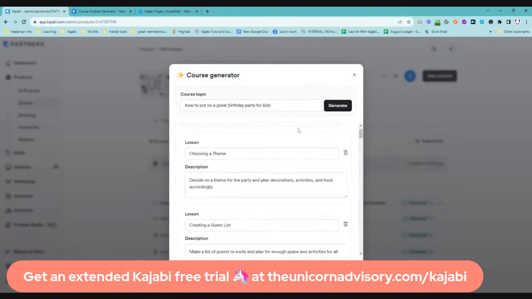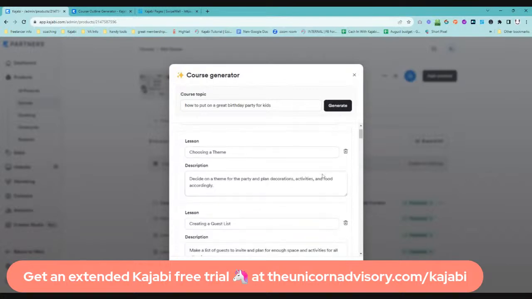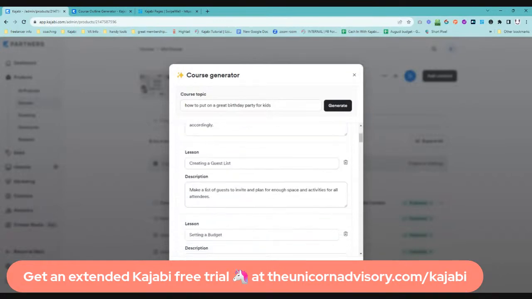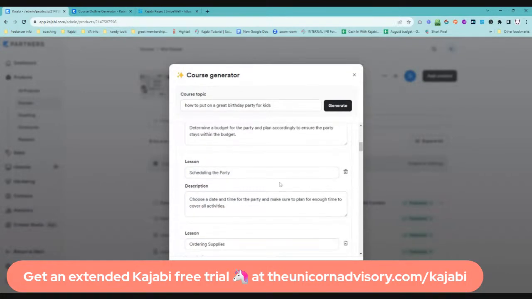So it's created some modules for us. So we've got planning the party, and then there's a lesson about choosing a theme and what that description is about, creating a guest list, setting a budget, scheduling. These are all really helpful and relevant things for creating a birthday party.